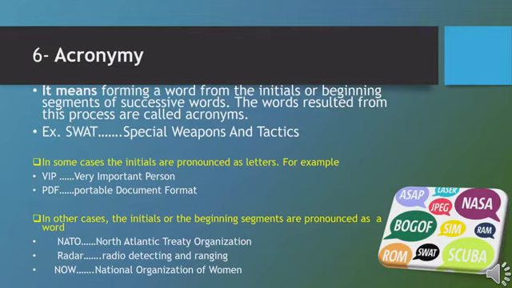So we just take the initial letters from each word in a phrase to form this acronym. Let's take an example. SWAT is an acronym. It consists of 4 letters, SWAT. Each one of these letters represents the initial letter of a word in a phrase. The phrase is Special Weapons and Tactics. S from special, W from weapons, A from and, T from tactics. So when we take these initial letters, we will have this acronym, SWAT.